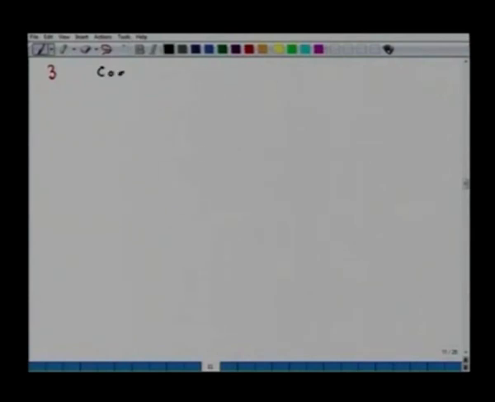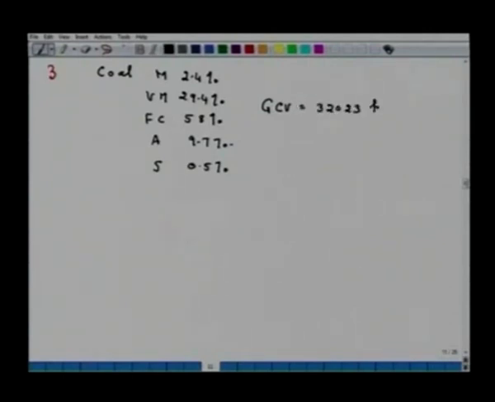Say coal, the following composition: it has moisture 2.4%, volatile matter 29.4%, fixed carbon 58%, ash 9.7%, sulfur 0.5%, GCV is given as 320.23 kilojoule per kg on moisture free basis.